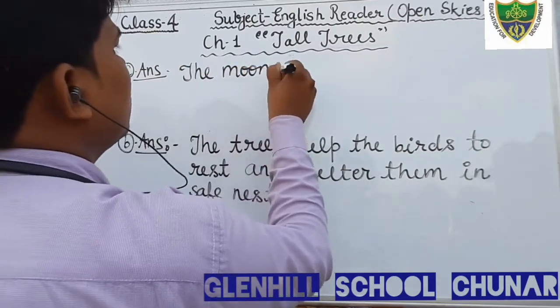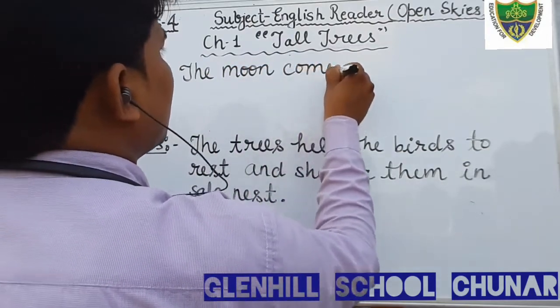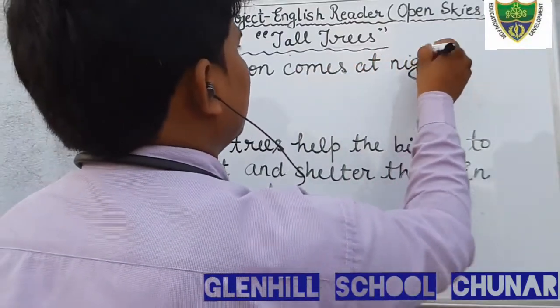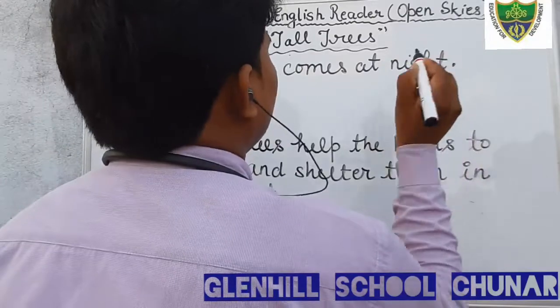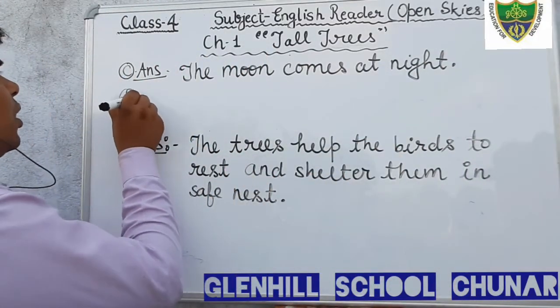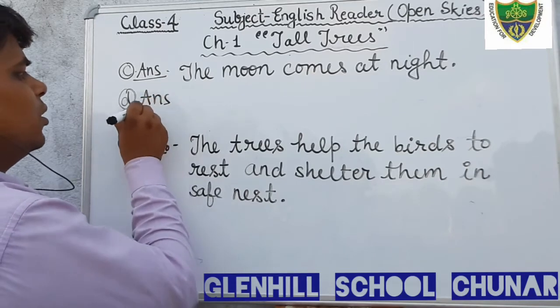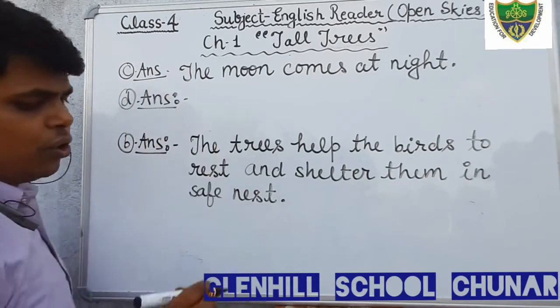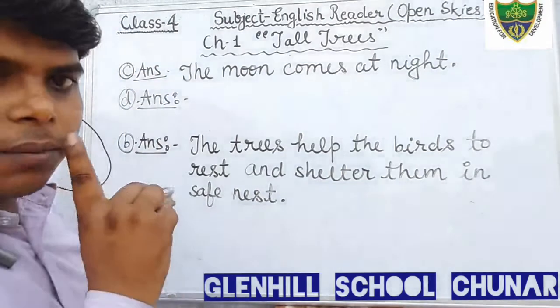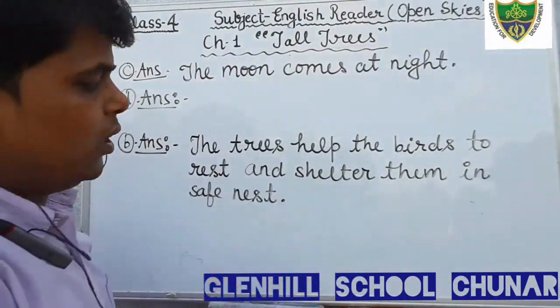Just write down: the moon comes at night. Okay, just write down the answer. Very small answer. After writing the question, you will write the answer C. When does the moon come? The moon comes at night.